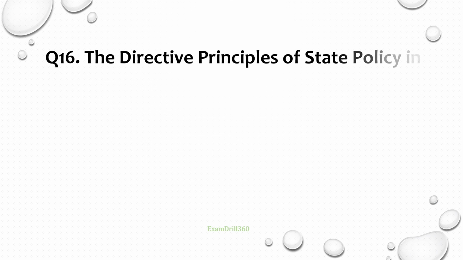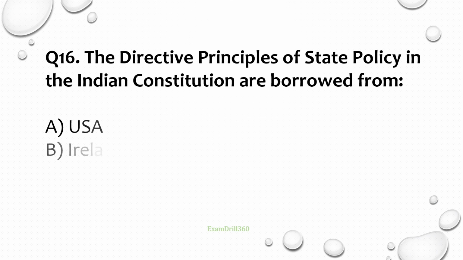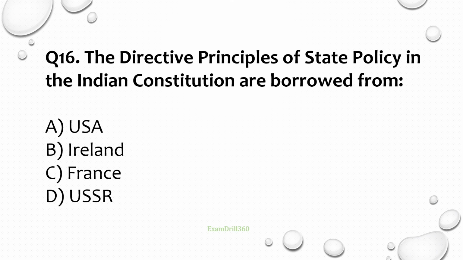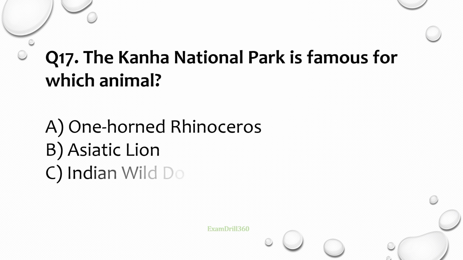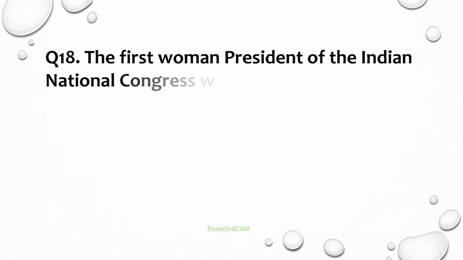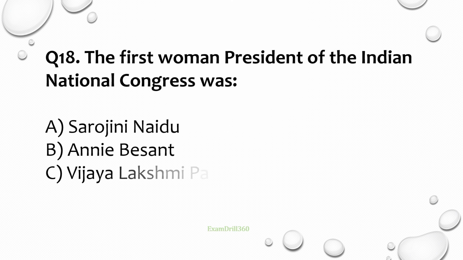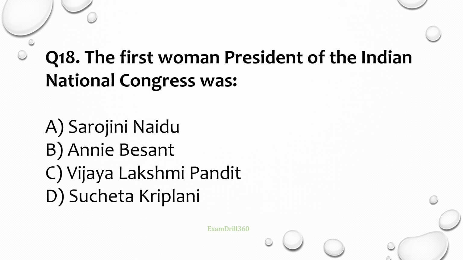Question number 16. The directive principles of state policy in the Indian Constitution are borrowed from which country? Correct answer is Ireland. Question number 17. The Kanha National Park is famous for which animal? Correct answer is Barasingha. Question number 18. The first woman president of the Indian National Congress was? Correct answer is Annie Besant.